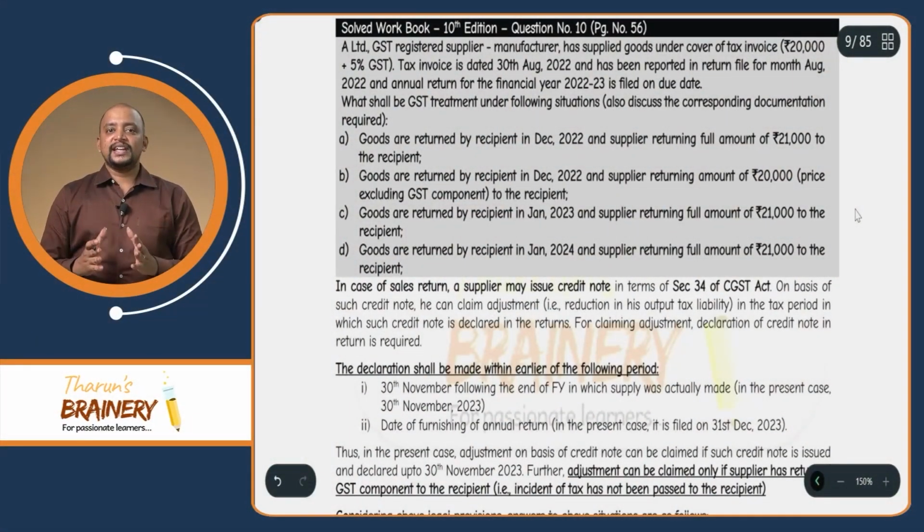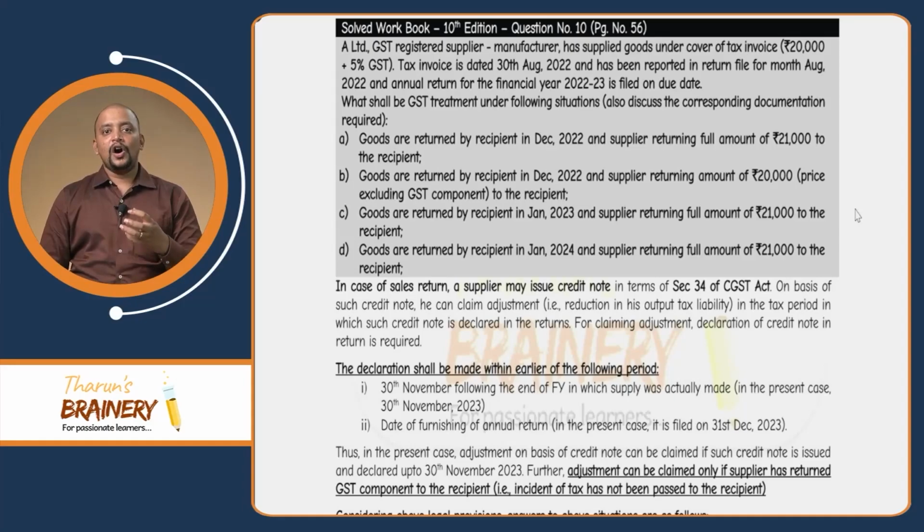Now, we are going to see one illustration on credit note. This illustration is given in my solved workbook. If you already have the solved workbook 10th edition, you can see from that. Otherwise, you can see in the PDF which I have provided. So, have a look into this question. This question was from solved workbook, page number 56, 10th edition, question number 10.